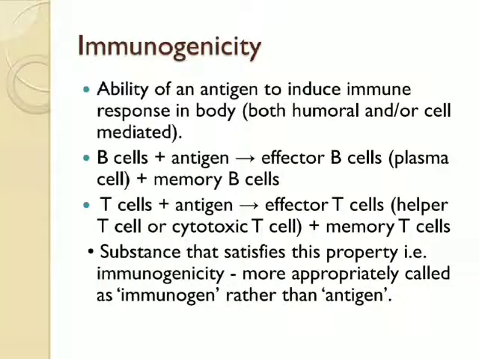Immunogenicity. It is the ability of an antigen to induce an immune response in the body, both humoral and cell-mediated. The B cells attach to the antigens, and the affected B cells become plasma cells and memory B cells. The T cells attach to the antigens, and the affected T cells become helper T cells and cytotoxic T cells, along with memory T cells.